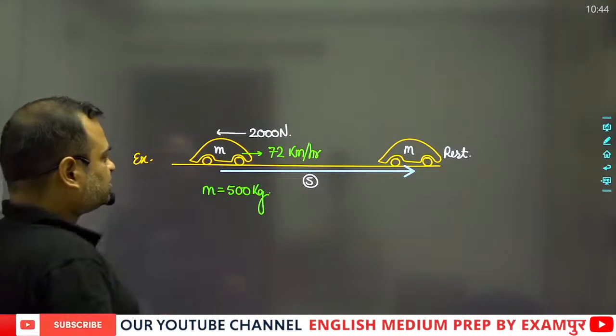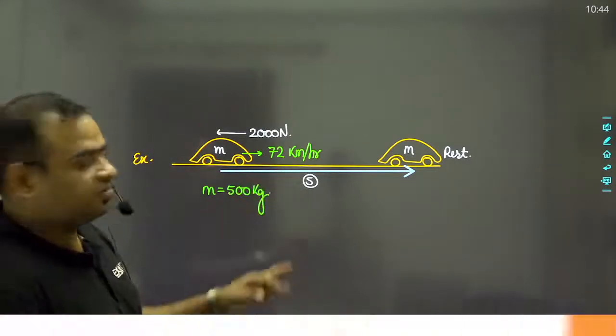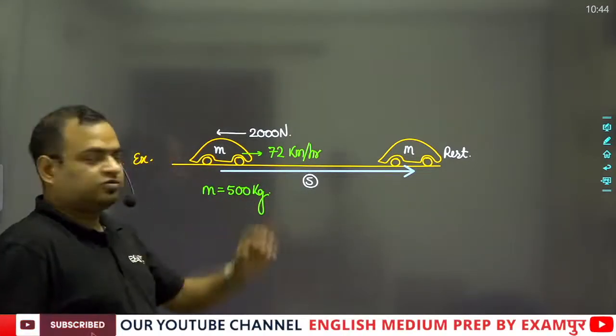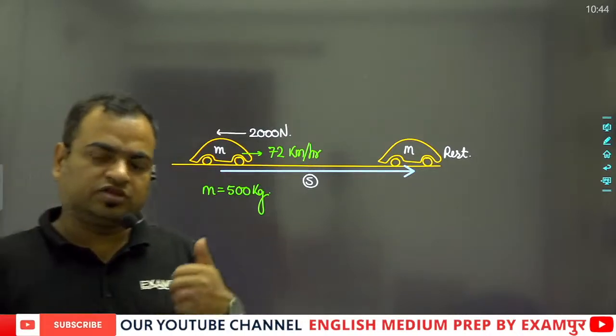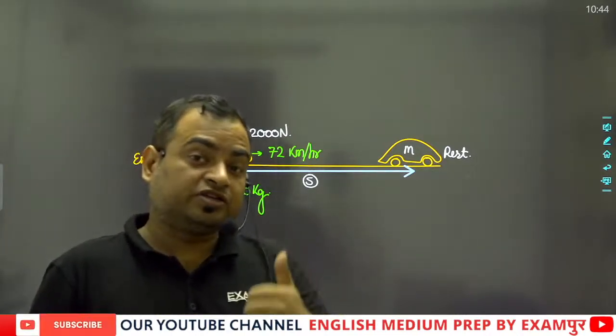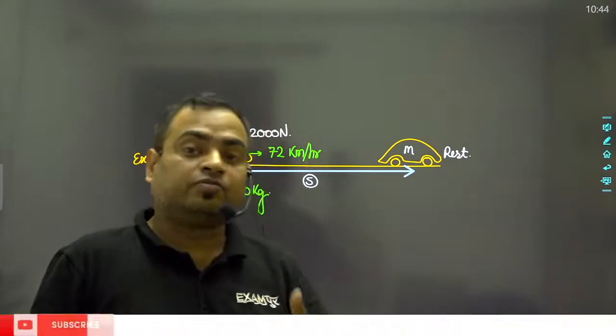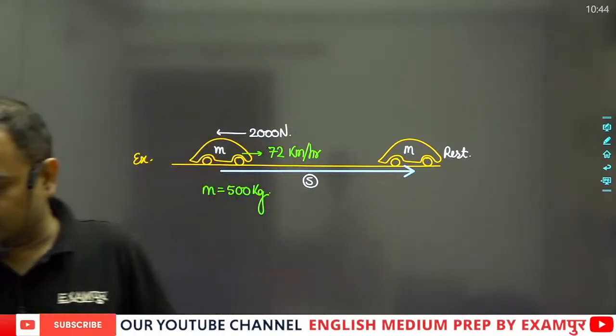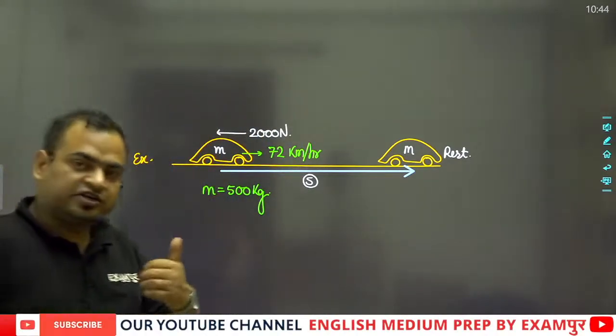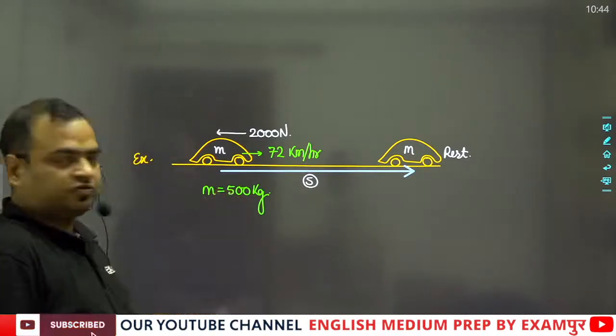What will be the distance covered by this car before coming into the state of rest? This question is a combination of force and motion on a straight line. So how can we solve such kind of questions?